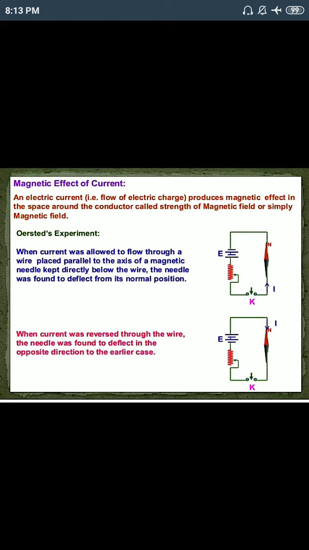Ørsted considered a magnetic needle situated below the conducting wire. Whenever the switch is on, that means a closed circuit, electric current flows through the circuit. Okay, and the scientist Ørsted discovered that the magnetic needle also deflects from its position.